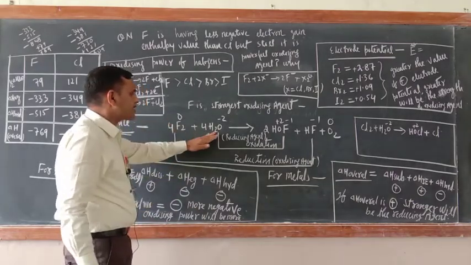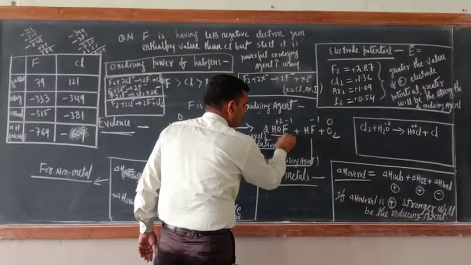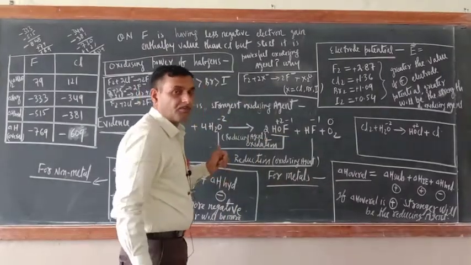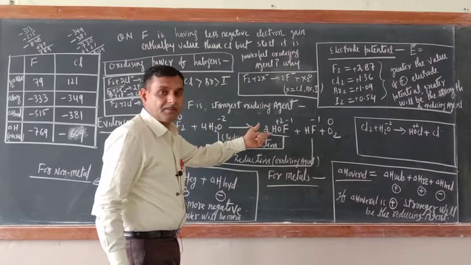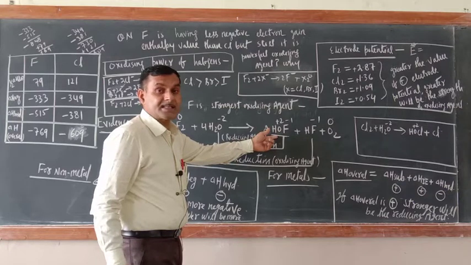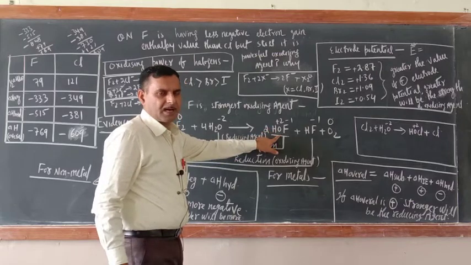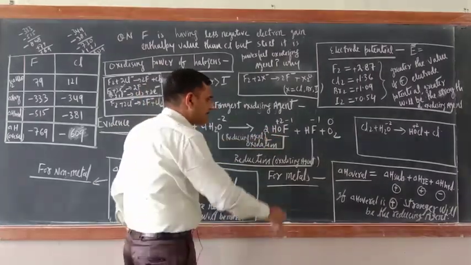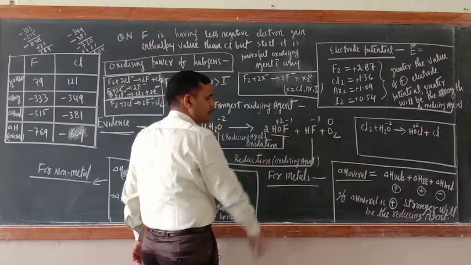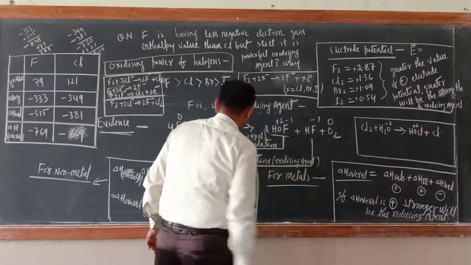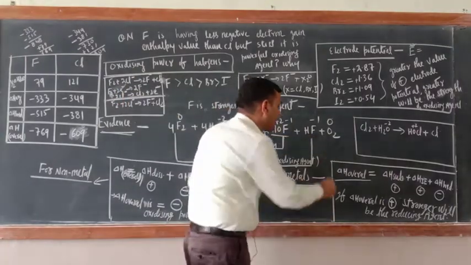F2 plus H2O. Just see what the products are. This is HOF, the oxo acid of fluorine, hypofluorous acid, just like hypochlorous acid, HOCl. Of course, it is unstable at room temperature, and the oxidation state of fluorine is -1, but the oxidation state of oxygen is +2 here. Another product is HF plus O2. So when fluorine reacts with water, it oxidizes water and removes oxygen gas.